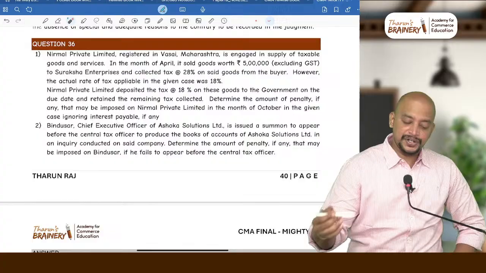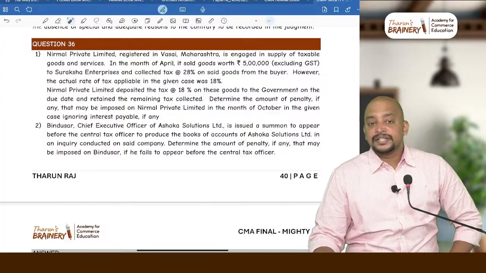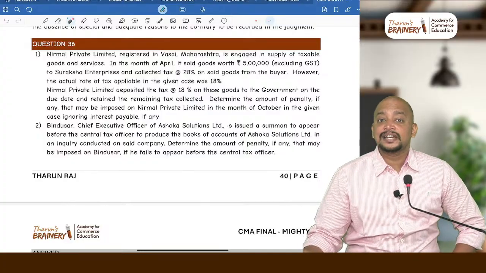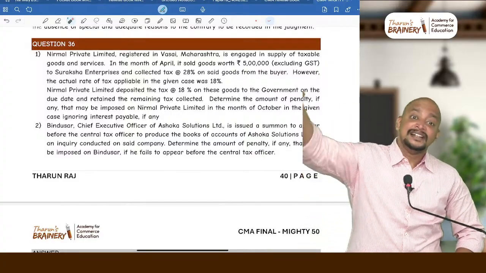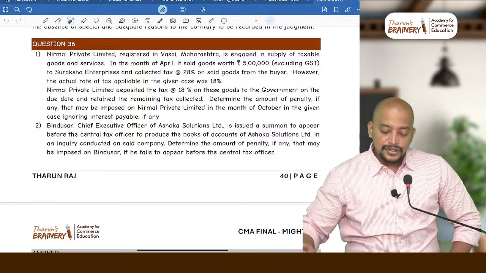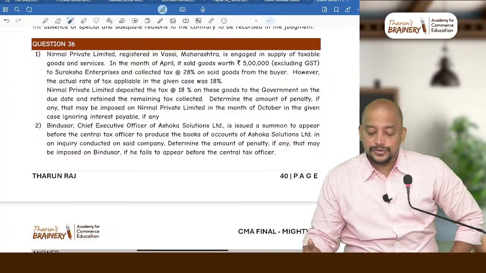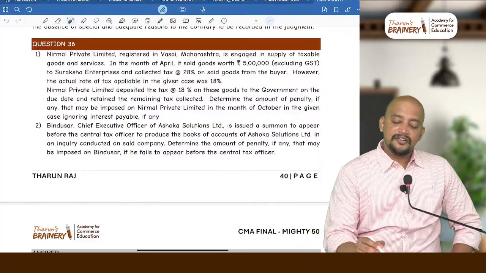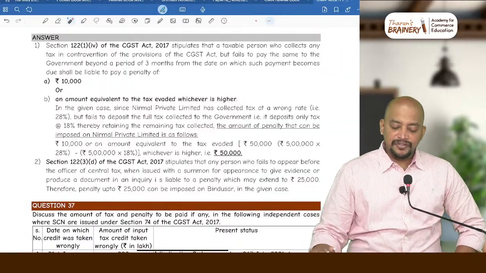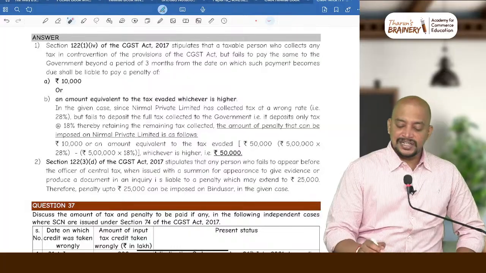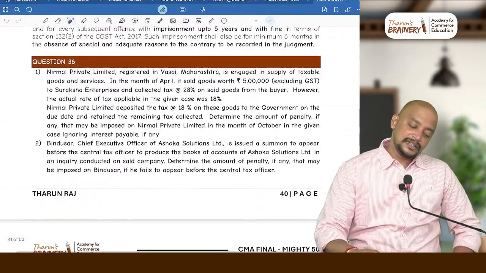Now coming back to this question. What is the offence here? Read the question carefully. Actually they are supposed to collect 18%, but they collected 28%, means 10% collected in excess, correct? Means by representing as tax they collected some amount, means collected an amount as tax and not paid within 3 months. So in this case what will be the penalty? 100% of tax or 10,000, whichever is higher. What is the tax? 5 lakhs into 10%. What is 5 lakhs into 10%? 50,000. So 50,000 or 10,000, whichever is higher, how much will be taken as a penalty? 50,000. Is it clear?